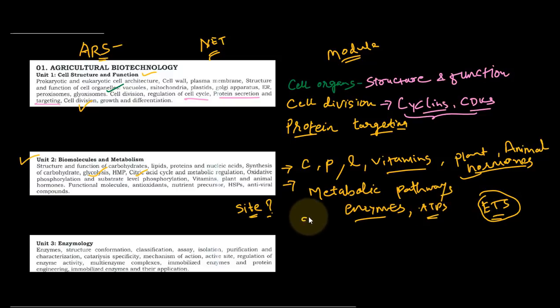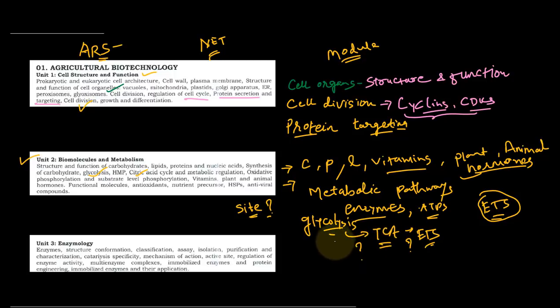Like glycolysis, TCA cycle, then electron transport chain. This is the interaction, how the pathways interact with each other. From glycolysis to the TCA cycle, there is conversion of pyruvate to acetyl CoA. What are the enzymes and what are the molecules, like TPP, that are involved? That is most important for this module.